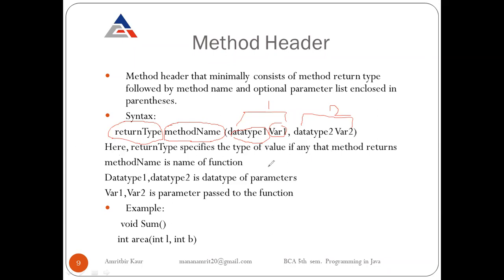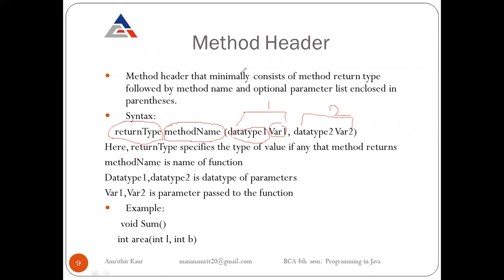So here the return type specifies the type of value, if any, that the method returns. And method name is the name of the function, name of the method. Data type 1, data type 2, this is the data type of our parameters. Variable 1, variable 2 are the parameters passed to the function.